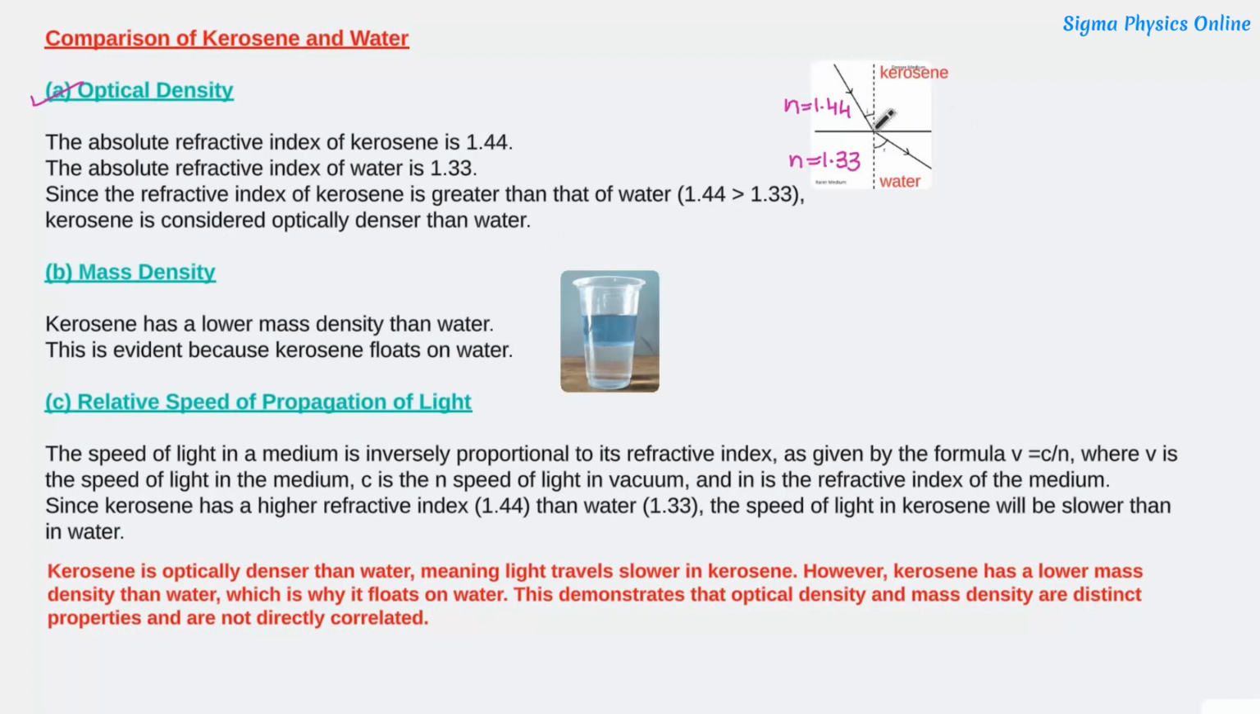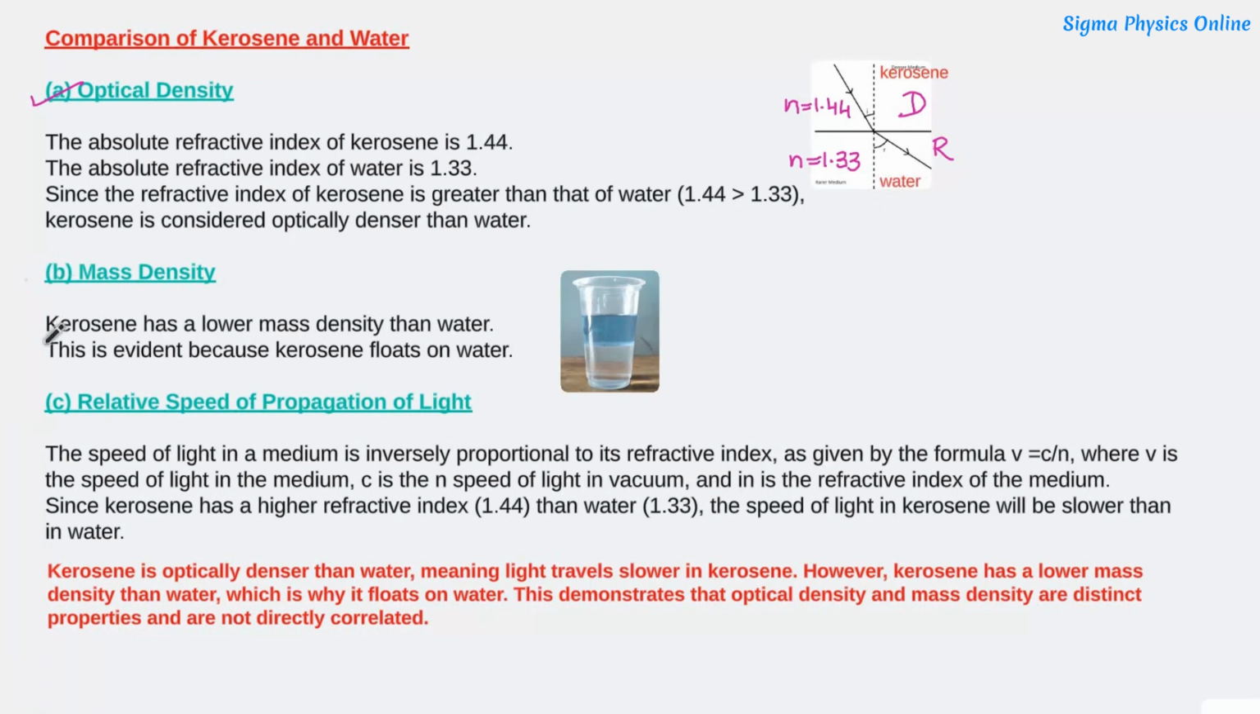So whenever a ray of light is passing through kerosene, it enters water. That means it's traveling from a denser medium to a rarer medium. And we know that when a ray of light enters a rarer medium from a denser medium, it bends away from the normal. Hence this ray of light bends away from the normal because water is a rarer medium.